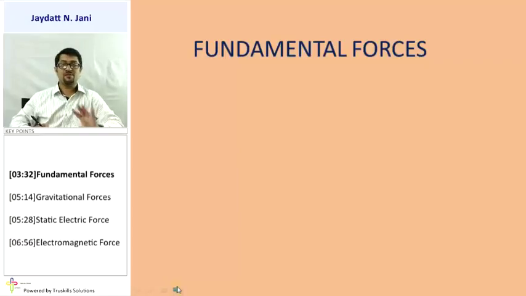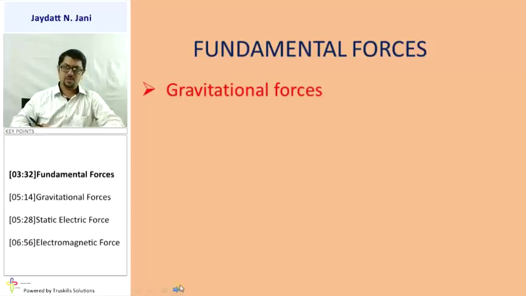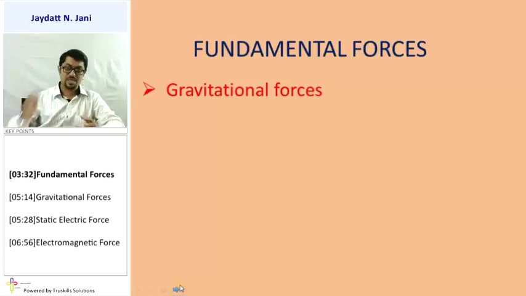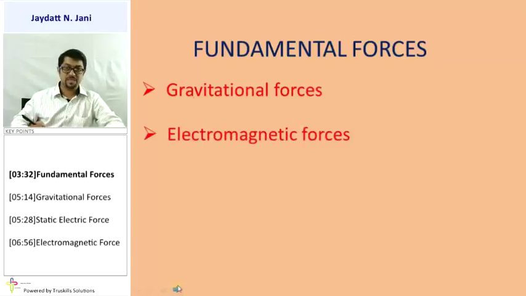Now the next point is about the fundamental forces. In physics, we have four fundamental forces. The first one is the gravitational force. We know it very well: the gravitational force exerts between any two bodies in the universe. That force is directly proportional to their masses and inversely proportional to the square of the distance. If we think about any two bodies, any two particles in the universe, there is a gravitational force exerted between them. The Earth and Sun also have the gravitational force, and due to that, the Earth rotates around the Sun.